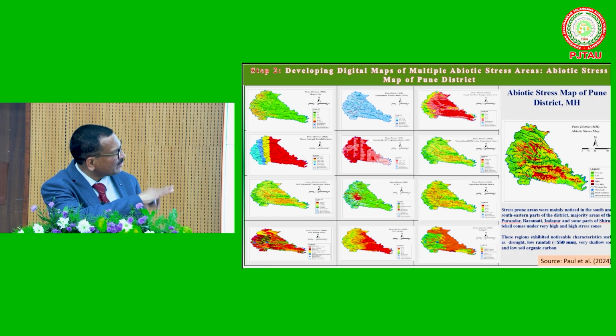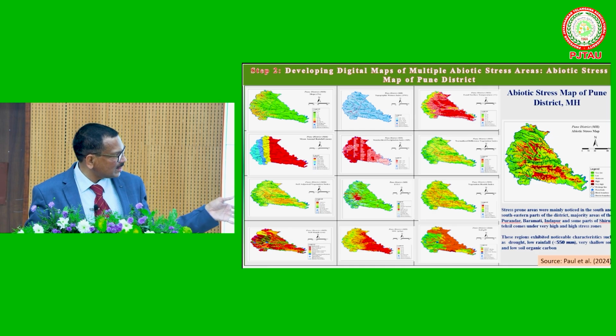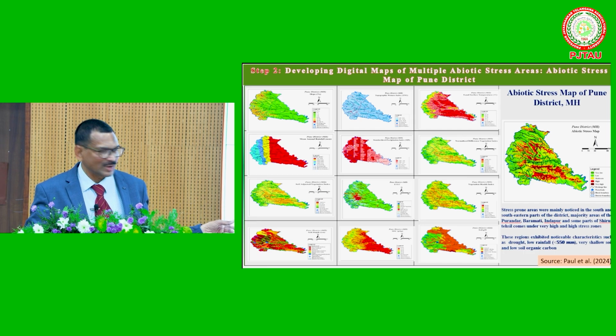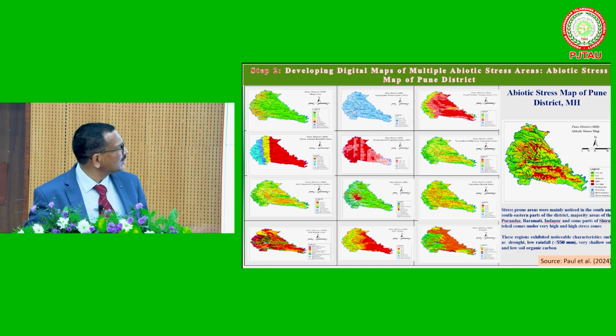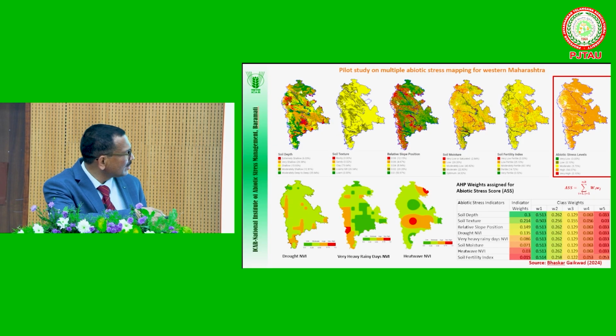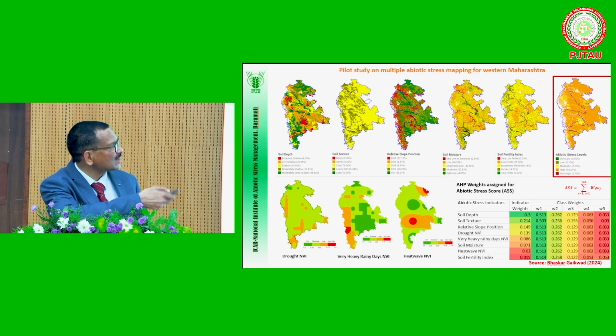And second, at present in our institute, of course, individual salinity maps are there, I have shown. What we are developing are multiple abiotic stress maps, meaning we are considering soil constraints, atmospheric constraints, other constraints, putting them together. For example, we started this after my joining. One Pune district, as a model, we have developed on a pilot basis. For this Pune district, we see they have given low, medium, high abiotic stresses. In this, we consider soil stresses, atmospheric stresses, even water stresses also. If we develop such maps, this is for Western Maharashtra. For Western Maharashtra also, we have classified into very low, moderate, high, very high abiotic stress levels.